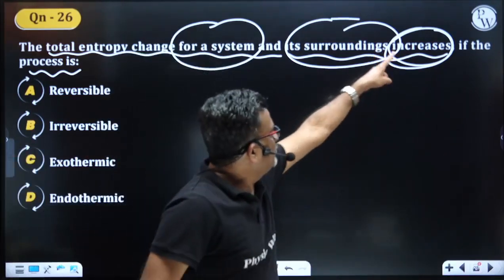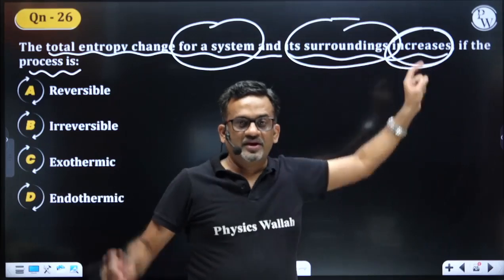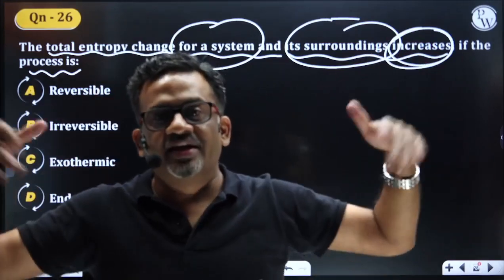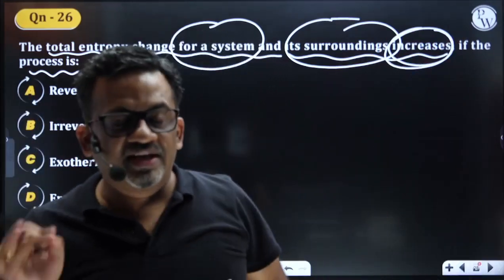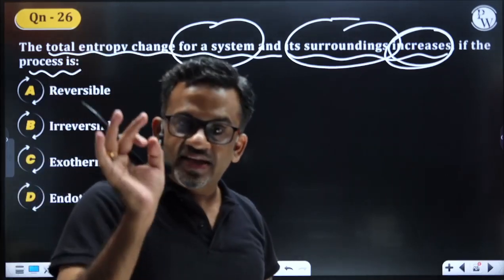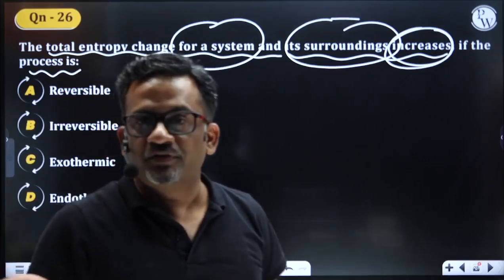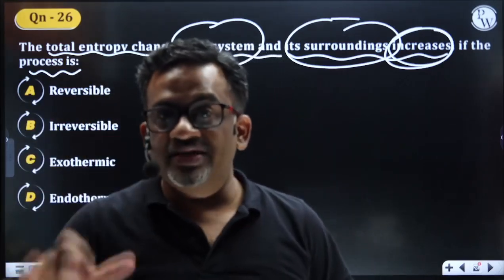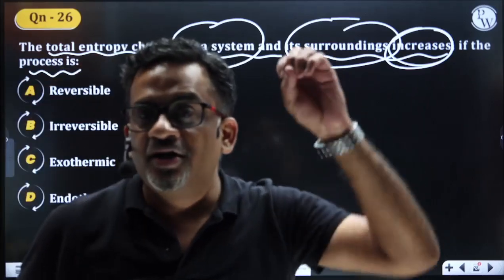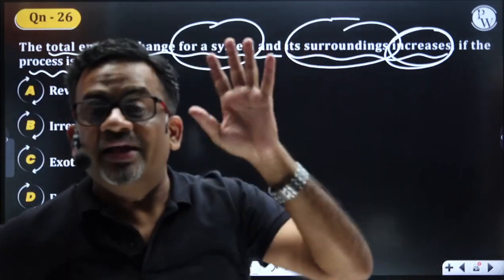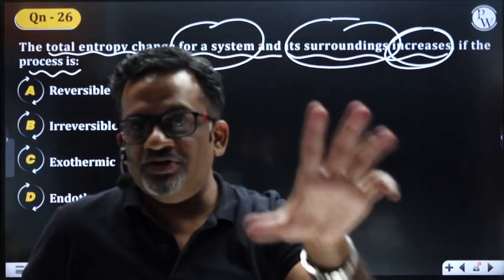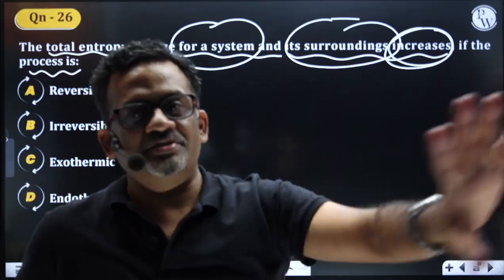They said the entropy of the universe is increasing. Entropy of the system plus surrounding is increasing, that means the entropy of the universe is increasing. What is that, the entropy of the universe is increasing? That is the second law of thermodynamics statement. The second law statement is what? Entropy of the universe is increasing continuously. And in that universe, all the natural processes, whichever natural processes are there in this particular universe, they are all irreversible.